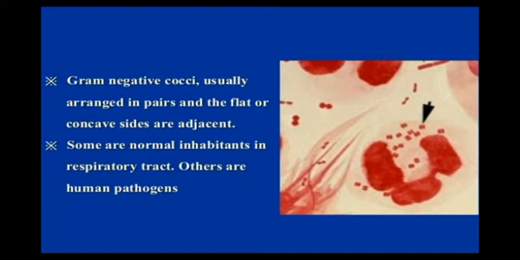So the introduction says that Neisseria are gram-negative cocci that are present as normal inhabitants, that means normal flora in the body, that do not cause any kind of infection. But when the pathogens increase in the body, they are capable of causing infection, and other pathogens are capable of causing diseases in the body.